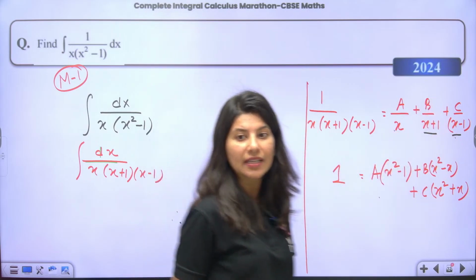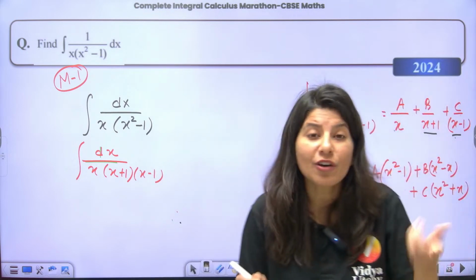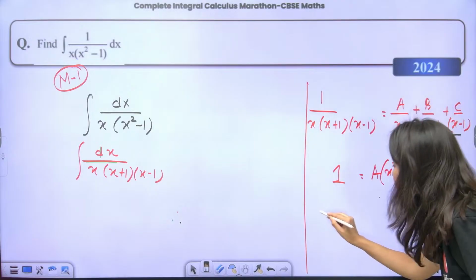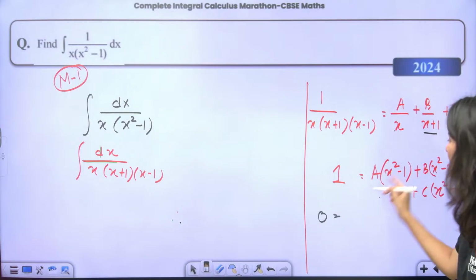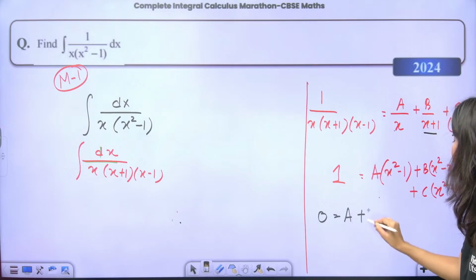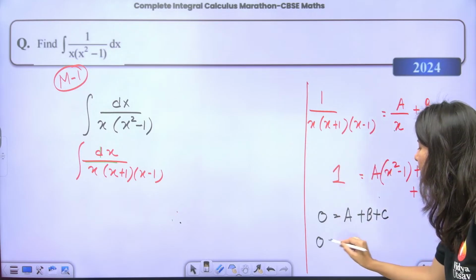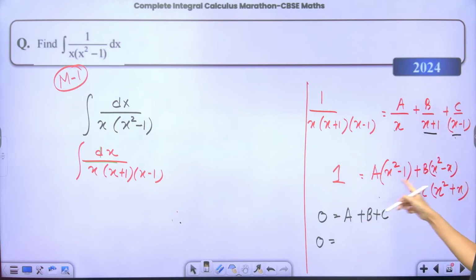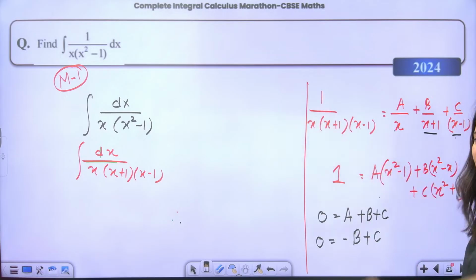Okay, alright. Now understand. Just tell me on the left hand side, what is the coefficient of x square? Ma'am, coefficient of x square is 0. On the right hand side, what is the coefficient of x square, ma'am? Here a, then b, then c. Okay. What is next? Coefficient of x on the left hand side is 0. On the right hand side, coefficient of x is missing over here. Here the coefficient of x is minus b plus c. Third equation, my dear students.